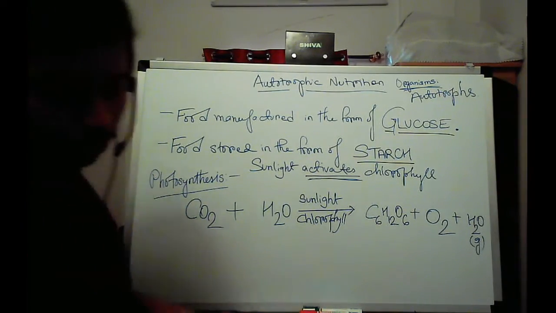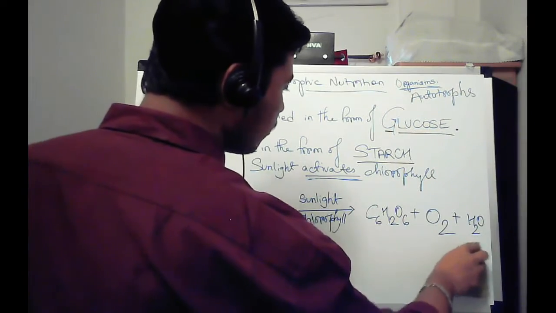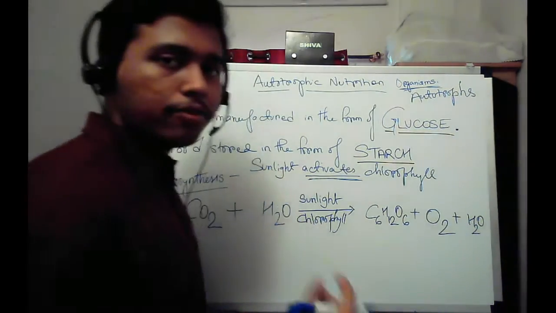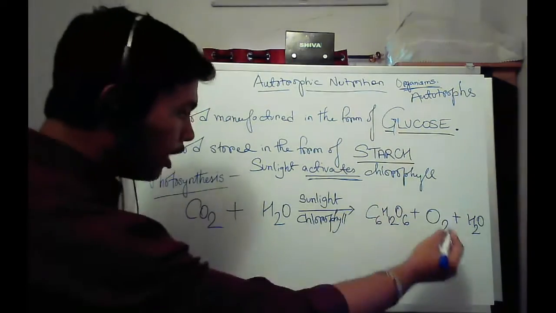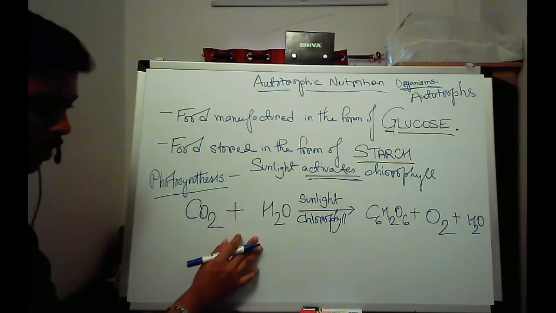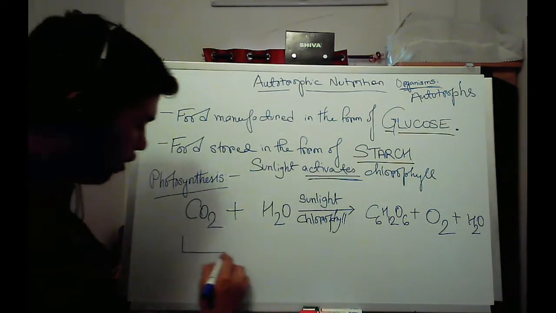Water is actually not always in vapor form. Some is given out in the form of transpiration, of course. Some is again used back in this process where water is again required. See, it's generating something which is also being used as a reaction.